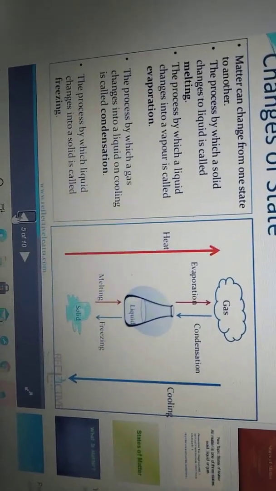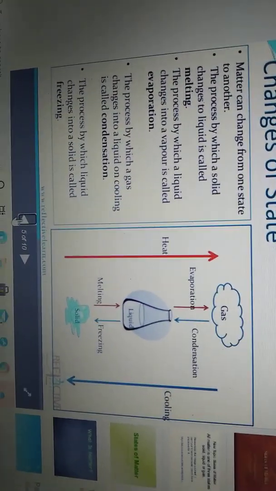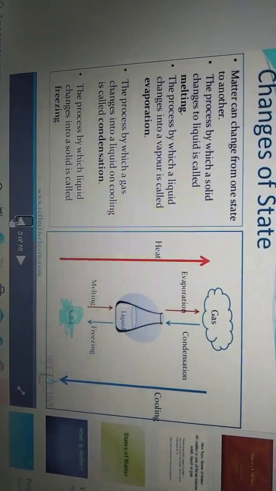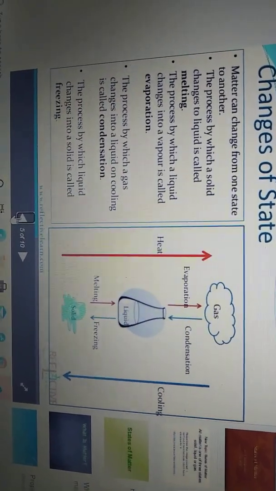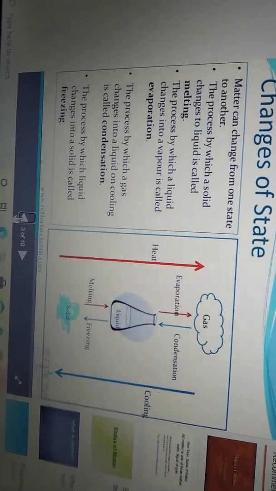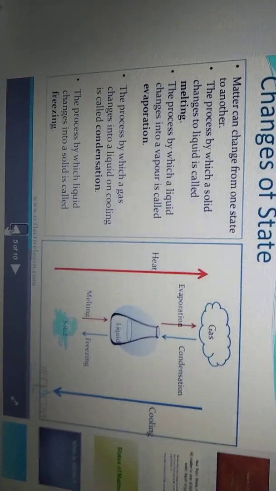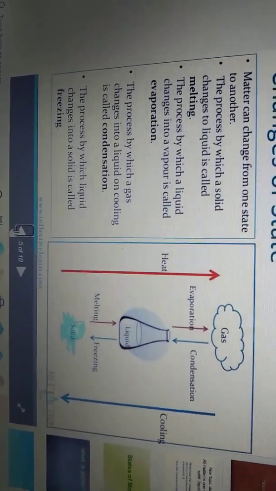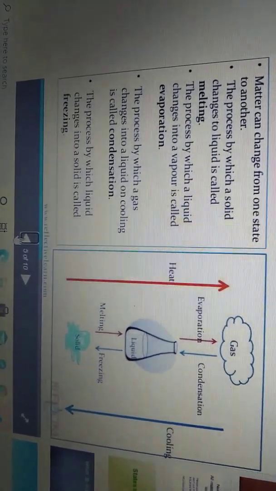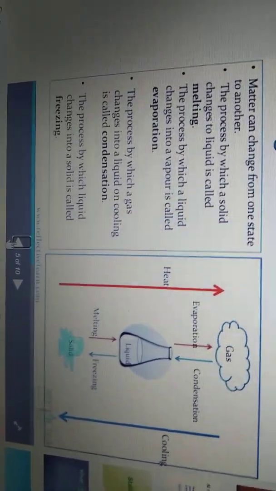Next, the process by which liquid changes to vapor is called evaporation. If you take a bowl of water and heat it for a long time, then you can observe the vapors coming outside. So water will not be there in the bowl. That means water gets evaporated. Liquid has changed into vapor. That process is known as evaporation. Remember the spellings, okay?